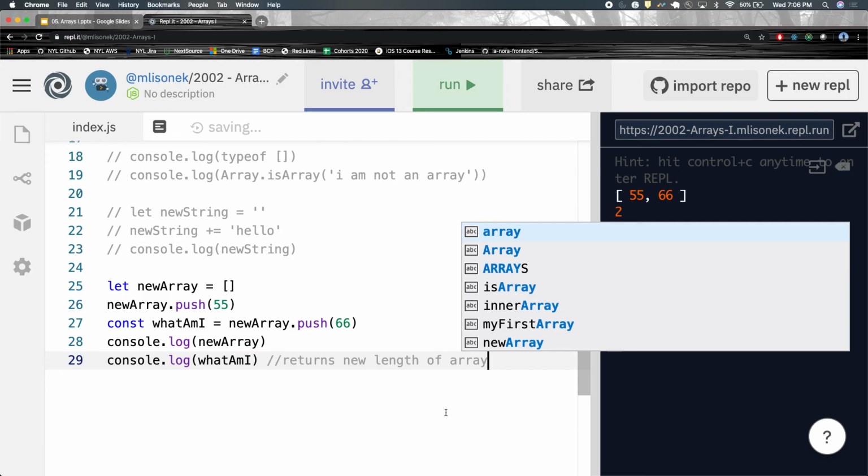Okay? Can you push an array? Yeah. You can push anything because arrays can hold anything, right? Arrays can hold any type of data, so you can push any type of data. So, how do I get things out of the array?